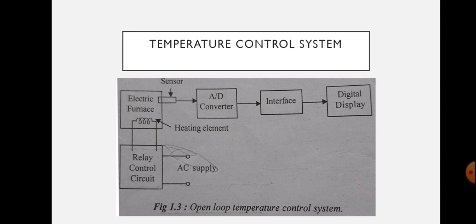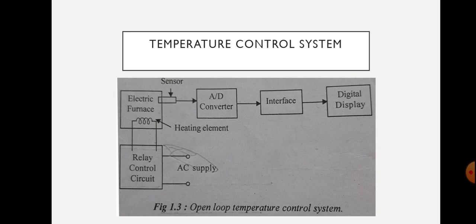The output temperature depends on the time during which the supply to the heater remains on. There is a relay control circuit which determines the time up to which the heating element will be on or off. The on and off of the supply is governed by the time setting of the relay.